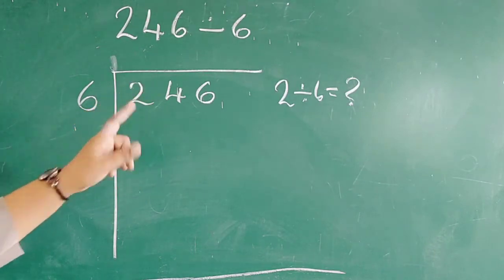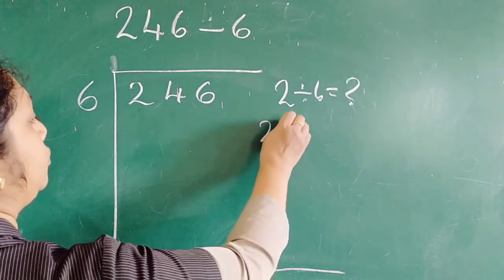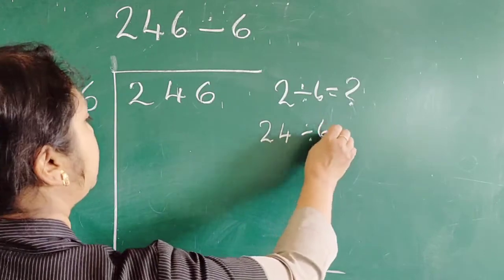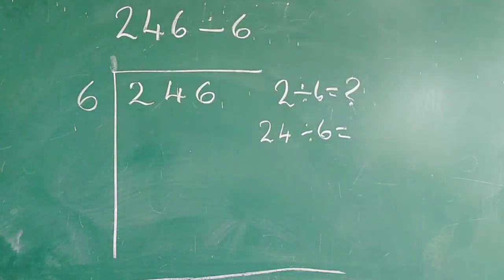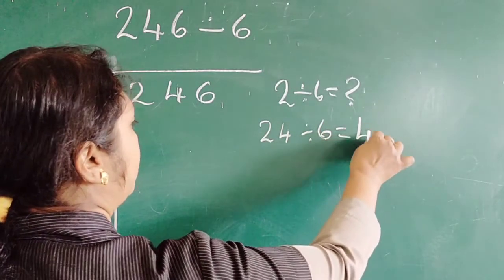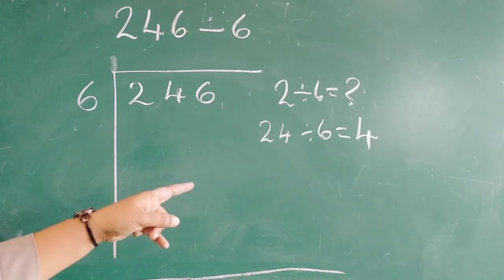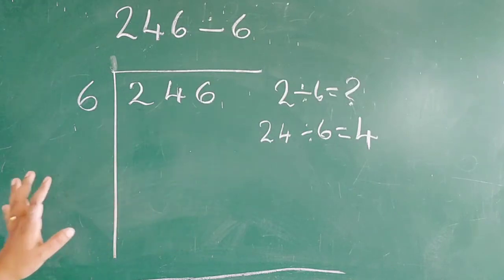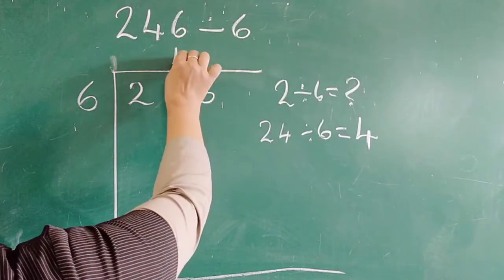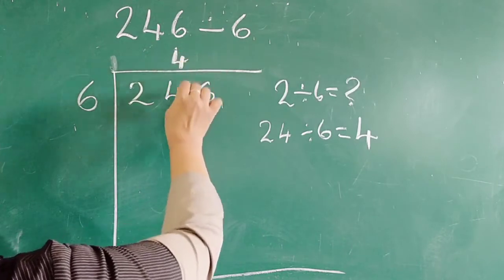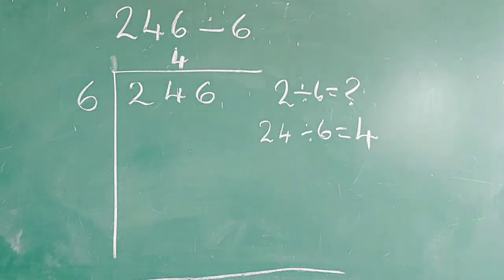Next we will divide 24 by 6. Okay, what is 24 by 6? Yes, 24 by 6 is 4. We know that 6 4s are 24. Okay children, for doing long division method or for doing division, we should be thorough with the multiplication tables. I hope now you all are thorough with the tables. Okay, here we got answer 4, isn't it? That 4 we will write right above this 24.